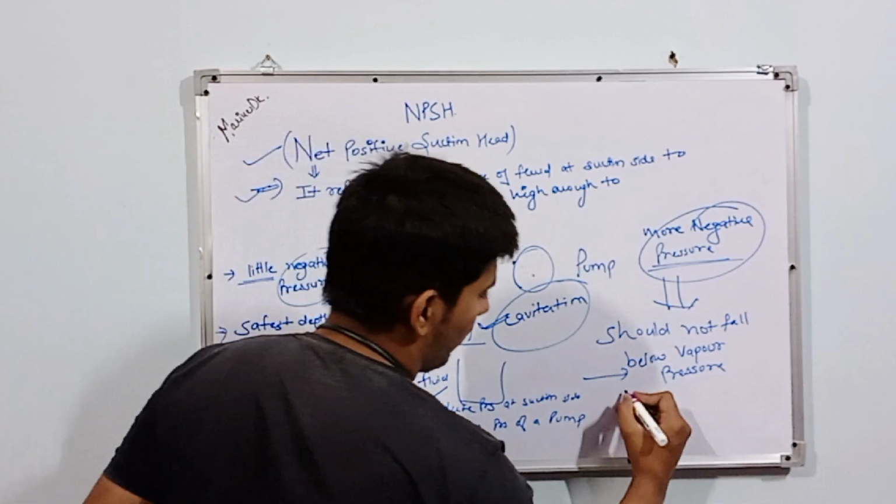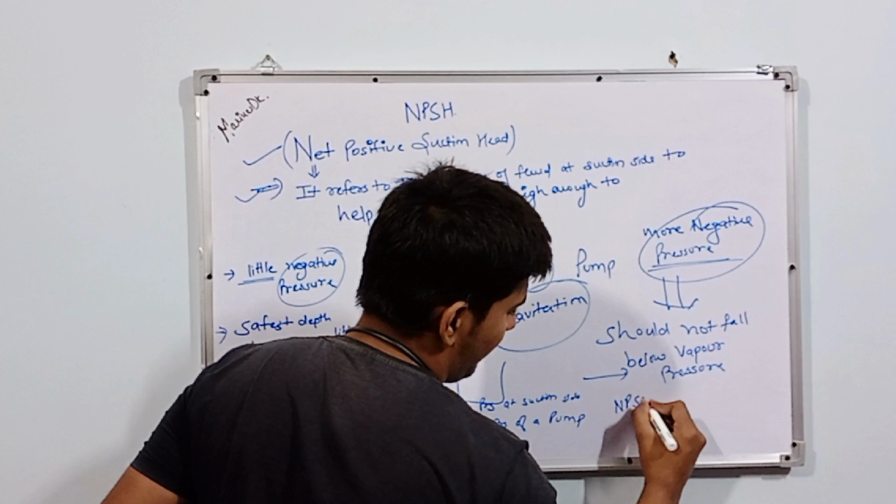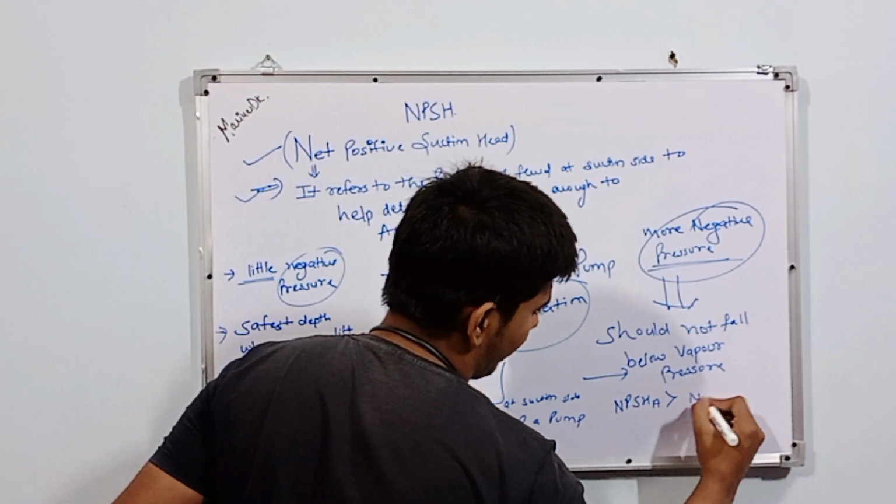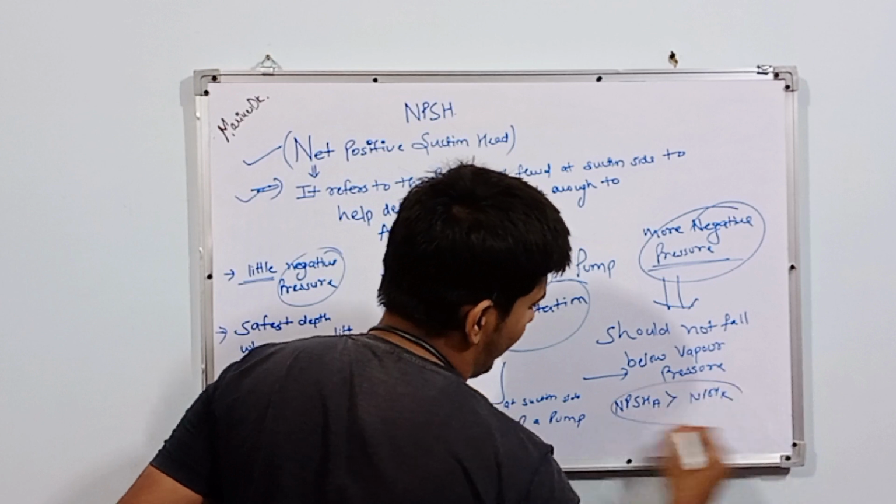One more thing: always make sure NPSH available is greater than NPSH required.